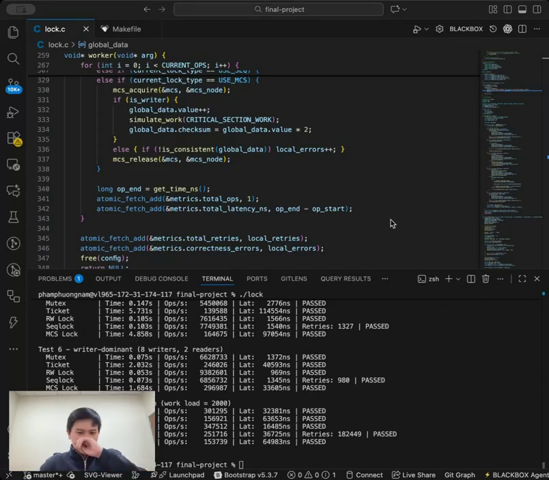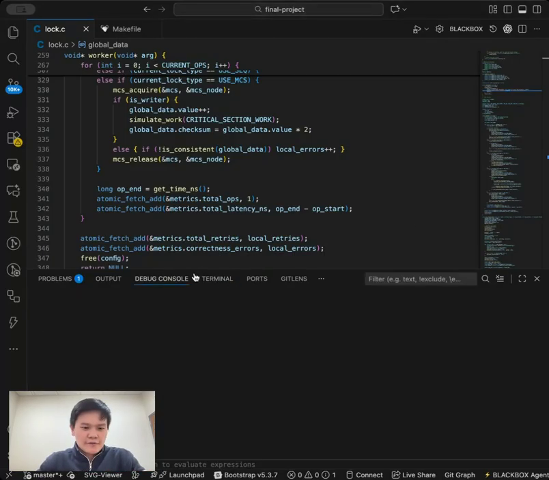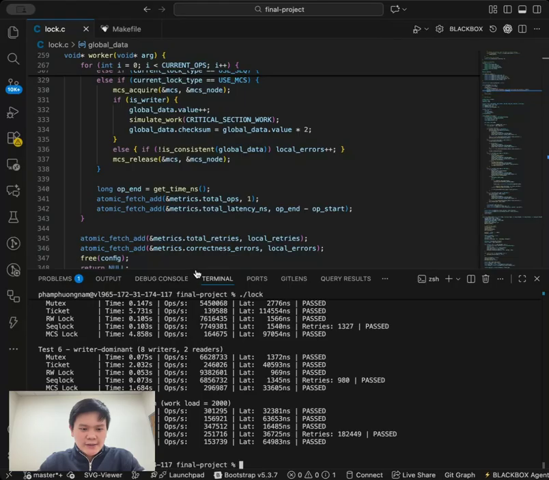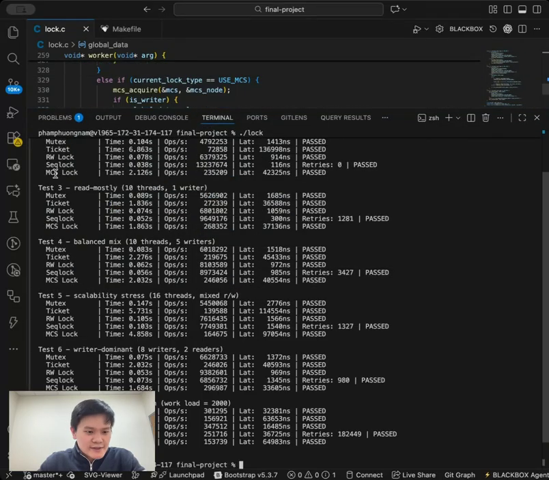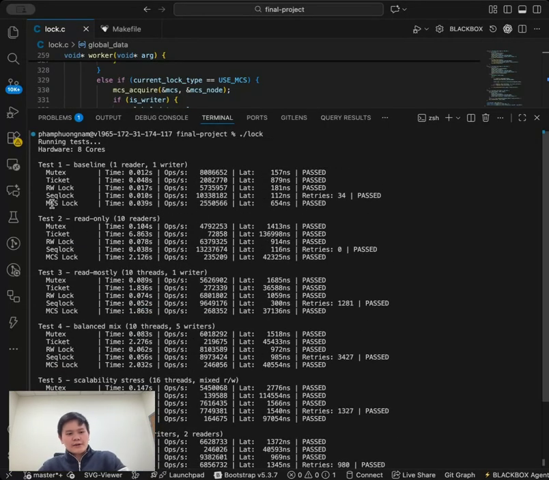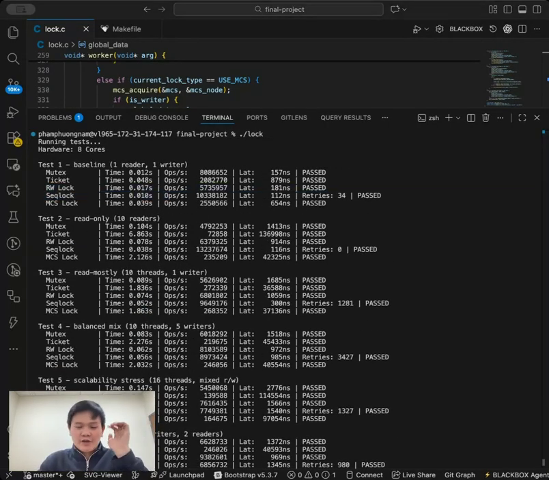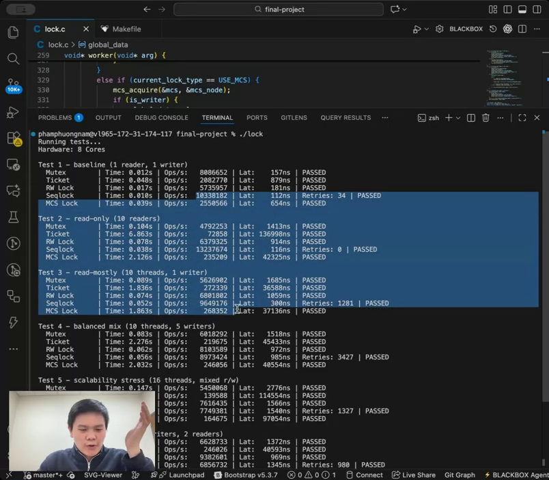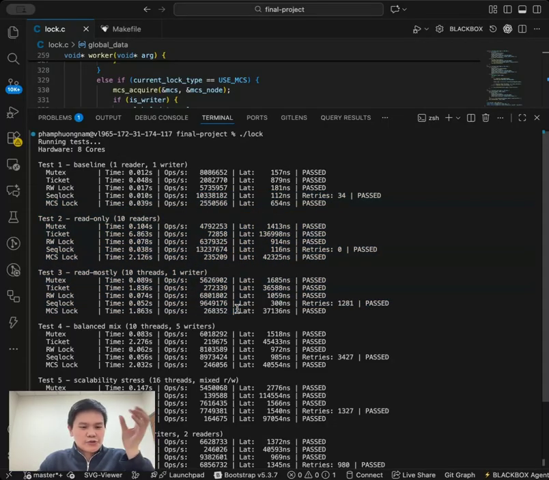Next, let's have a look at the results of the tests that we have run. For the first three tests, we can clearly see that the sequential lock is the winner, because the readers don't really have to write to the memory, so there's zero bus traffic, which is why they're so fast. They have around 10 to 13 million operations on these tests, which is clearly triple what the mutex has.